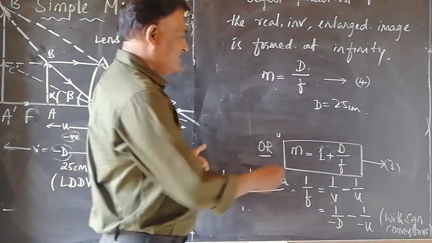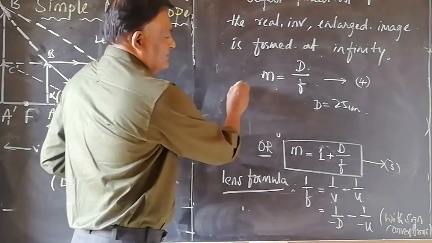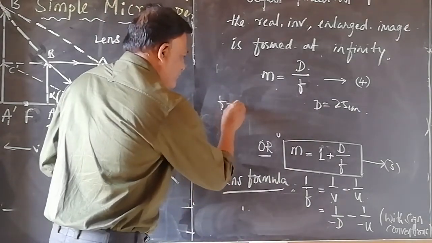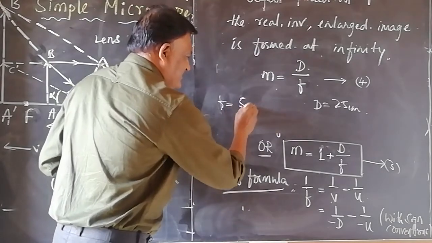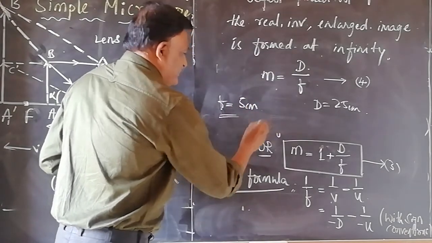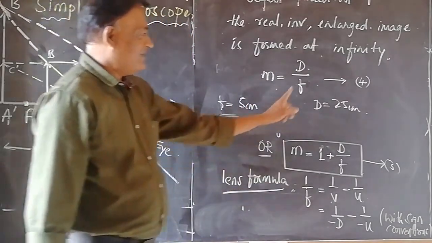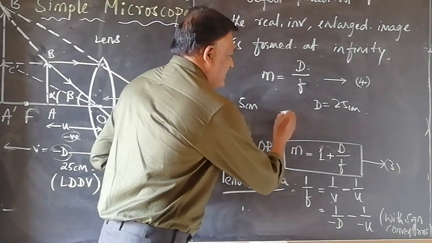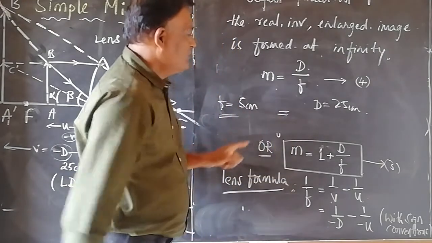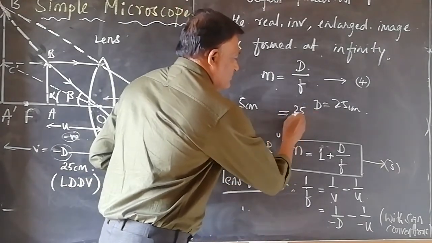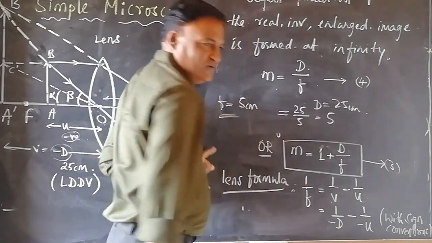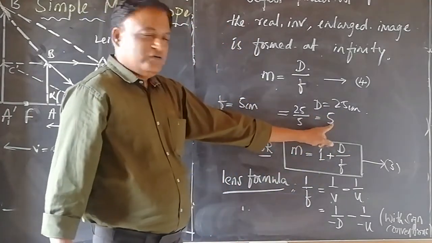Now we will discuss a particular case. Say for a given focal length of 5 centimeter, the linear magnification amounts to 25 by 5, that equals 5. It has no units.